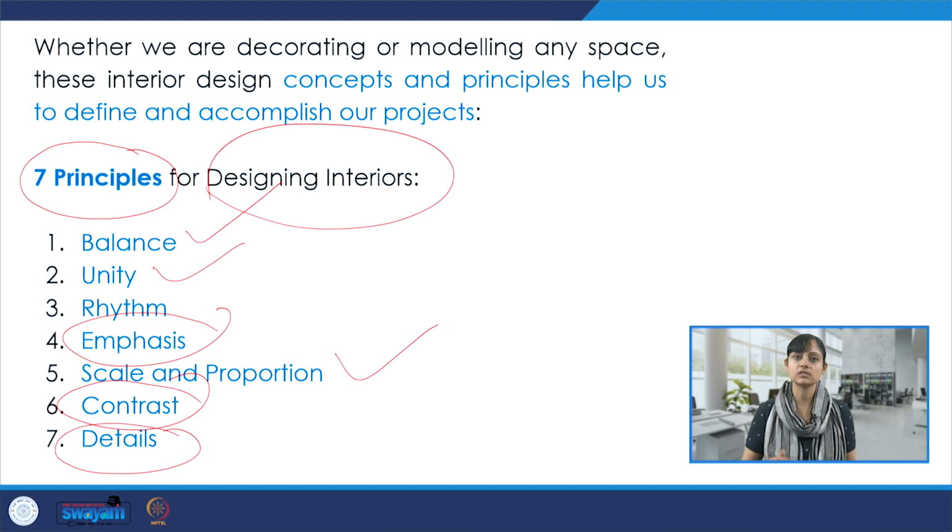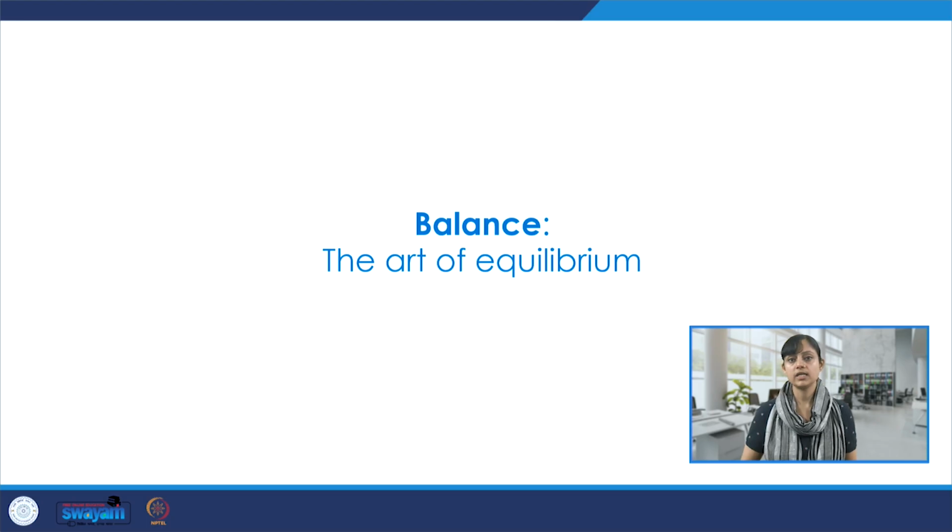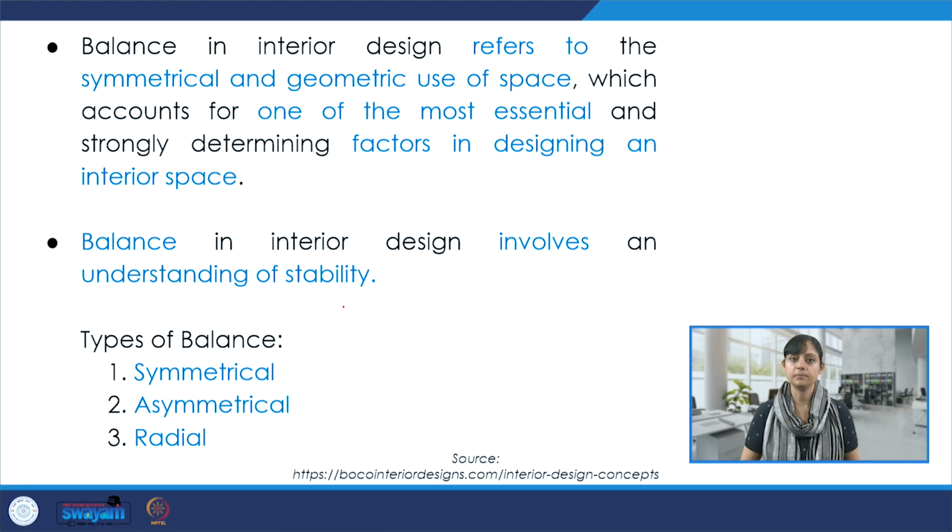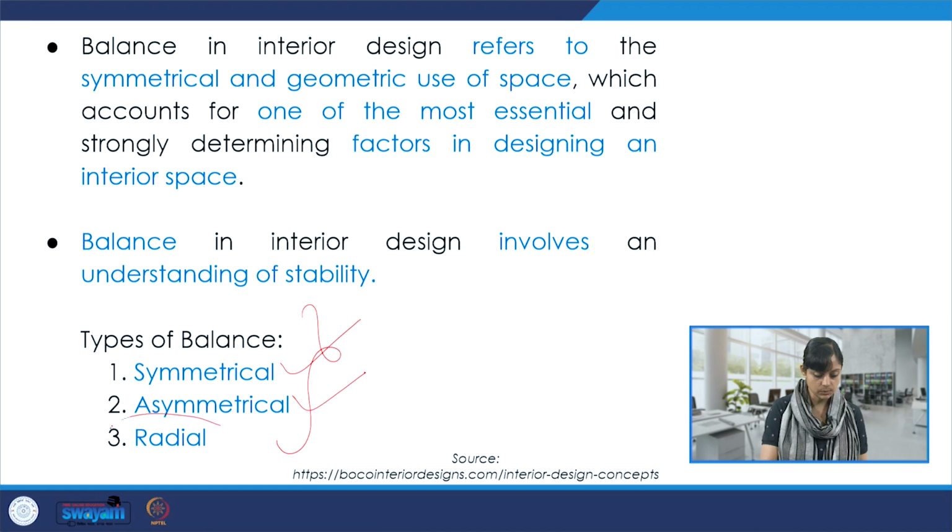spaces and projects. So we start with understanding balance, which could be called the art of equilibrium. It refers to symmetrical and geometric use of space, and accounts for one of the most essential factors in designing any interior space. It involves an understanding of stability. There are 3 kinds of balance, primarily speaking: symmetrical, asymmetrical, and this one, which is very interesting, radial.